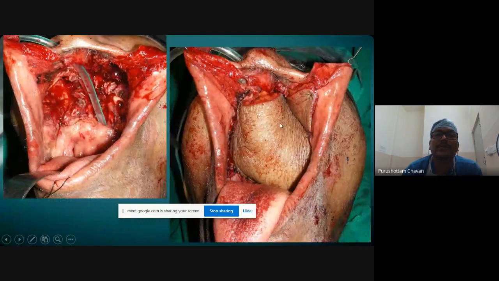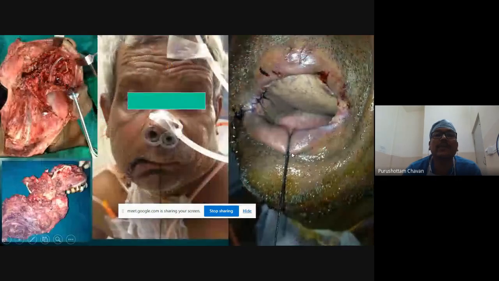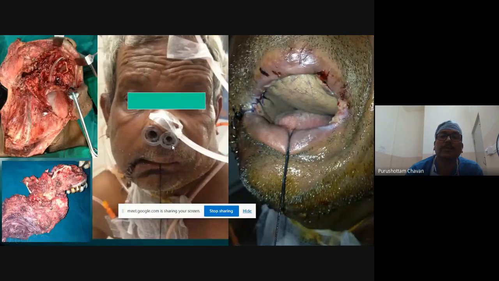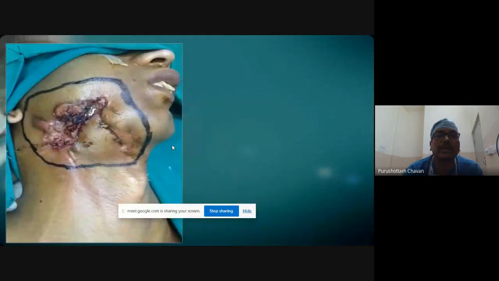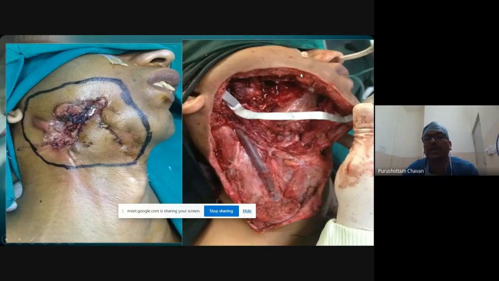So the case where we just split the upper lip was reconstructed with an ALT flap. The other case where I showed you bilateral maxillectomy and the neck dissection was reconstructed with a rectus. Another case was a young fellow with a cheek going to maxilla, and the complete mandible was underdeveloped. So you can see the extensive defect. Again, none of them will fit into the classical incisions for the maxilla.